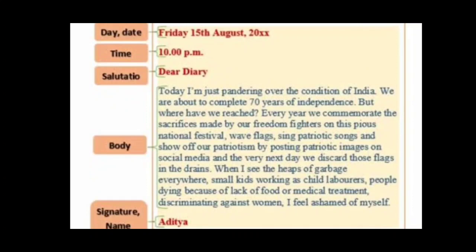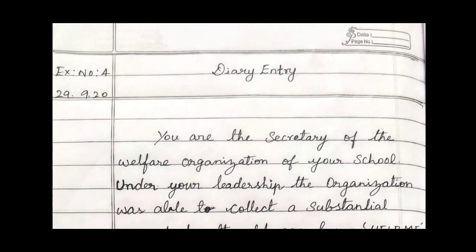Let's see the diary entry that you are going to write in the composition. I'll explain it to you line by line now. Children, look at the fourth exercise. It is our diary entry. So you have to write exercise number 4, date 29/9/20. So children, write exercise number 4, date as 29/9/20.